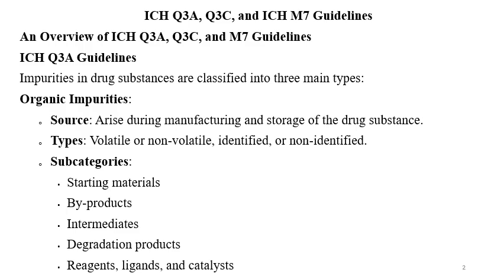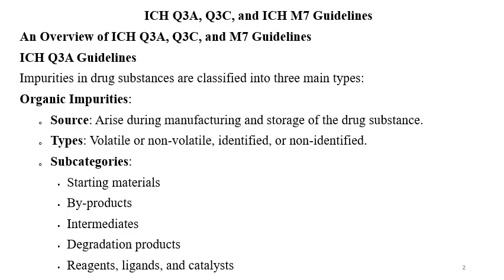Impurities in drug substances can be classified into organic impurities, inorganic impurities and residual solvents, and now the fourth category is nitrosamines or mutagenic impurities. ICH Q3 guidelines are related to the impurities. Q3A, Q3B, Q3C, Q3D and Q3E are the guidelines, and also the ICH M7 guideline is related to the impurities.